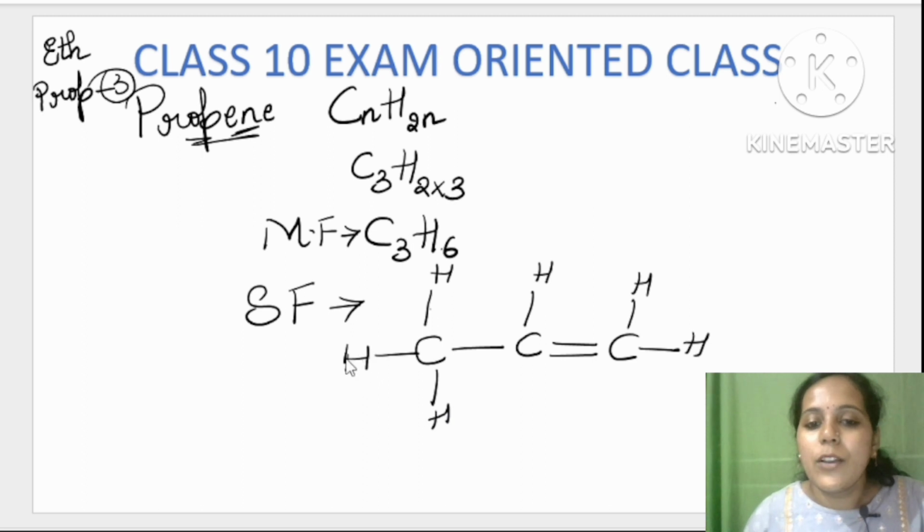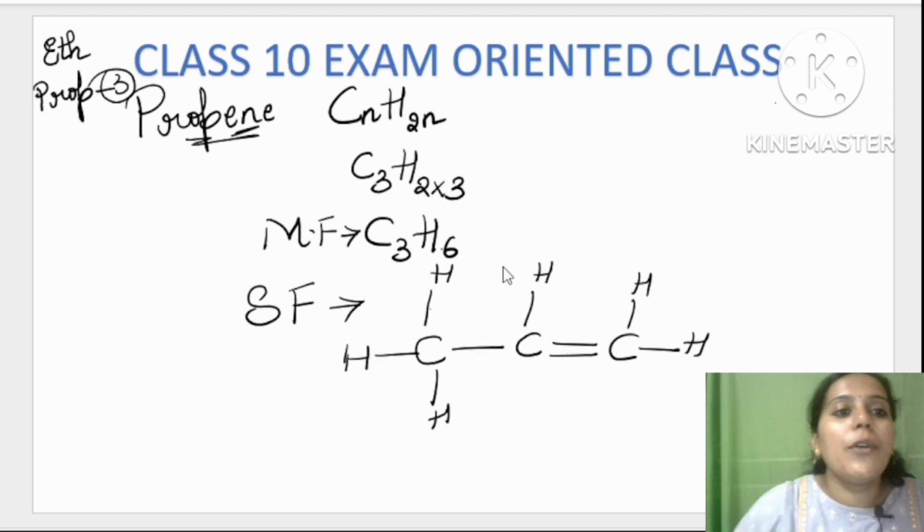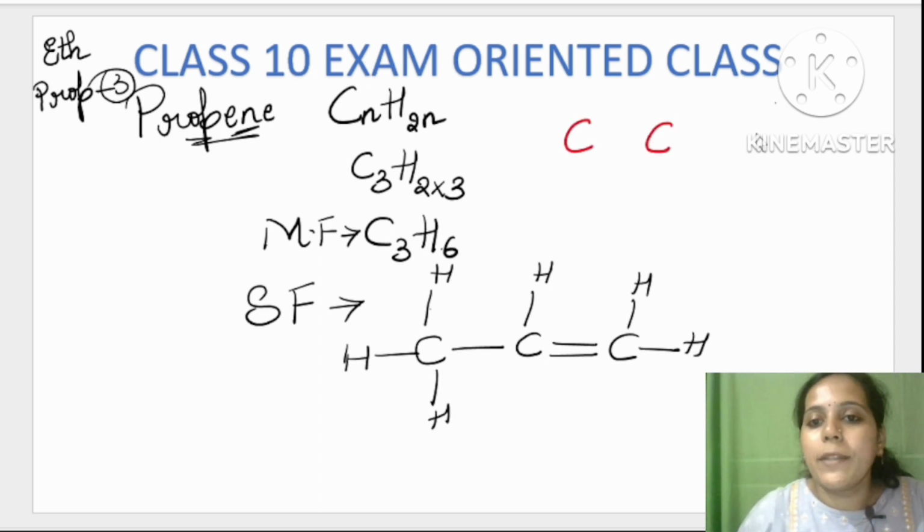Looking at this, now write the electron dot structure. How do you write electron dot structure? It's very simple. See, again we are writing 3 carbon. Prop means 3 carbon. As we are doing double bond, you can share 2 dots to form the double bond. So 3 and 4. This carbon shares 2, so the opposite carbon should also share 2. So left with 2. Now we have done with 1, 2, 3 and 4. So again 1, 2, 3, 4.